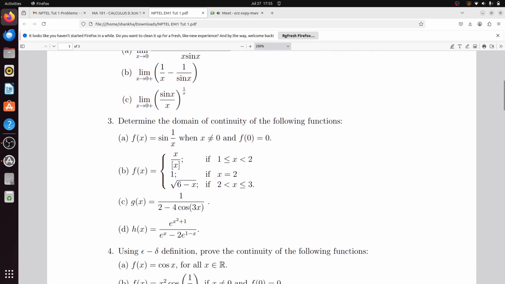Now there are a few problems about determining the domain of continuity of the following functions. So sin 1 by x, it is continuous everywhere except the point. Can you tell? Sin 1 by x, the function is continuous everywhere except x equal to 0. Next problem, f(x) equal to x by box x, if 1 less than or equal to x less than 2, and is equal to 1 if x equal to 2, and it is square root of 6 minus x if 2 less than x less than or equal to 3. Solve 3b.